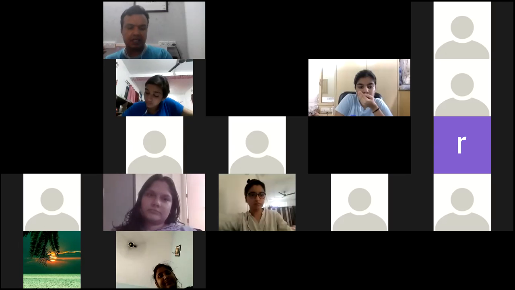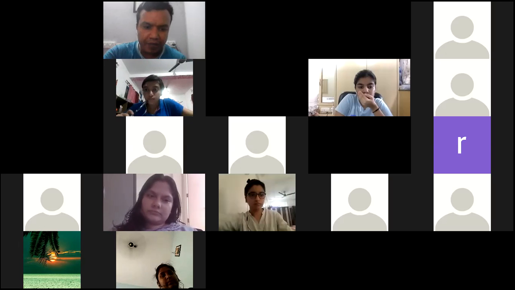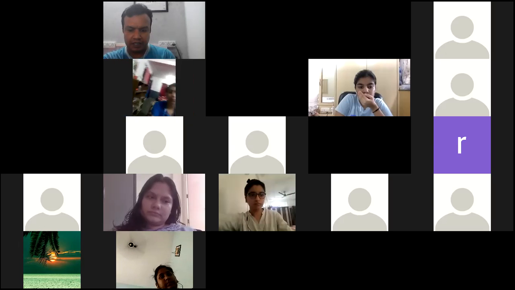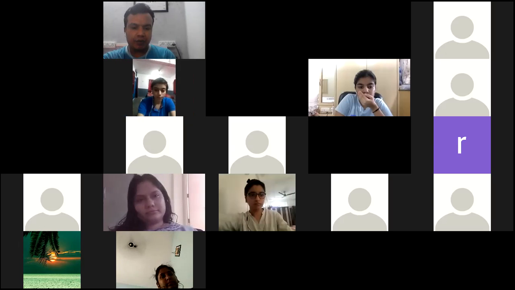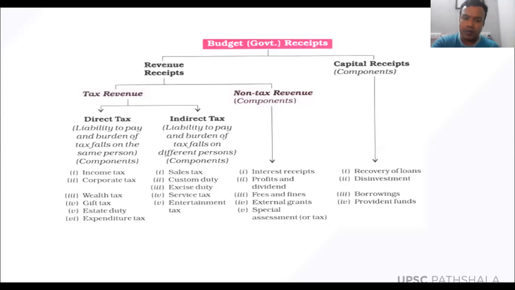As someone said, now we have only GST, but earlier there used to be various types of taxes. Let me share the screen so you can see that earlier there were various taxes like sales tax and custom duty. Custom duty means import and export duty. Then excise duty, a tax on production and on services. If you are taking a service from someone, then you have to pay taxes. Then entertainment tax: if you go to watch a movie, you have to pay entertainment tax. So in indirect taxes, you are not directly paying the tax.